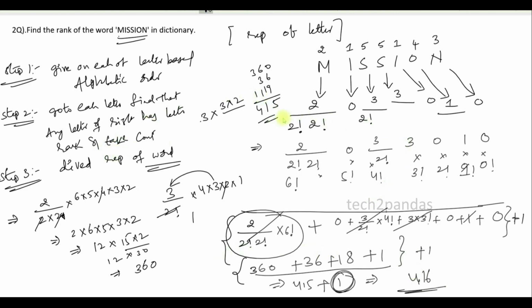The only thing we need to differentiate from the previous problem: first take up to step 2 as it is. Step 3: if any letter is repeating with the current position, if you take the M letter, on the right side of M, how many letters are repeating? M is repeating, no. I is repeating 2 times, so divide with 2 factorial. S is repeating 2 times, so divide with 2 factorial. That's the only difference between the previous and current problems.